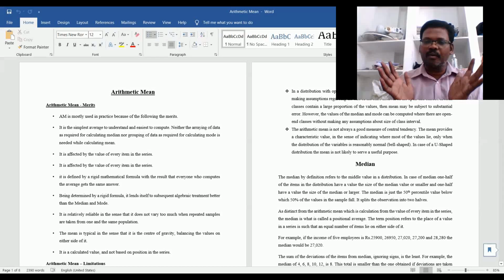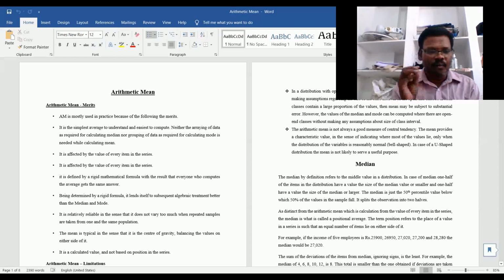First of all, we consider all 10 students' marks, not only one student's marks. That's why all the values are taken into consideration when we construct the arithmetic mean. The arithmetic mean is affected by the value of every item in the series.